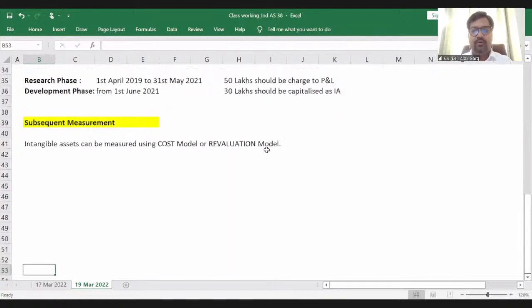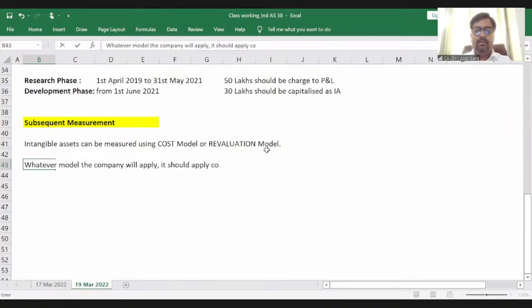Cost model or revaluation model, right? And this concept of cost model or revaluation model goes by the class of asset. Whatever model the company will apply, it should apply consistently to that class of asset.